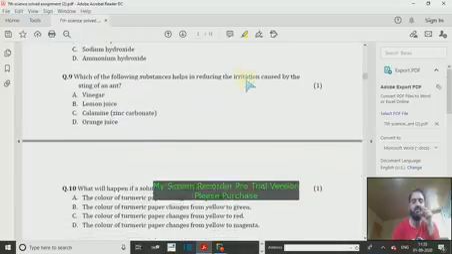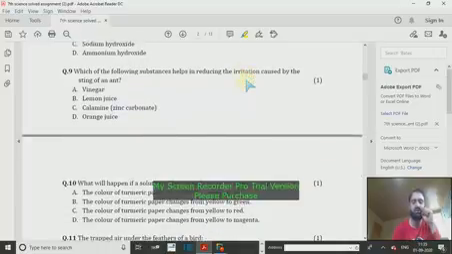Then we come to question number 9. Which of the following substances helps in reducing the irritation caused by the sting of an ant? Yes, one more question from that chapter, Acids, Bases and Salts. When an ant bites someone, it injects formic acid into the body of the organism it bites. Once that acid is injected into the body, it causes irritation. If the acidity is to be reduced, we require a base.